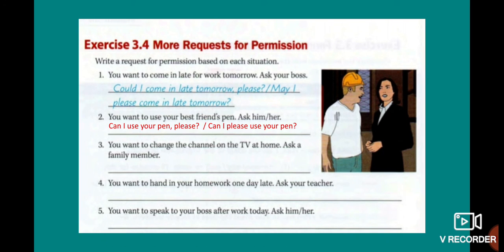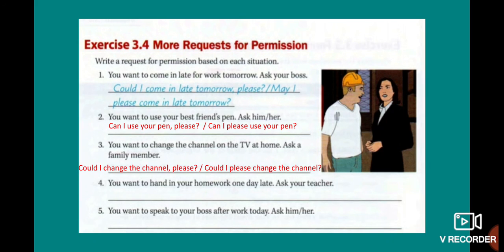Let's continue. Second situation. You want to use your best friend's pen. Ask him or ask her. In that case, can I use your pen, please? Or can I please use your pen? Both options are possible. Number 3. You want to change the channel on the TV at home. Ask a family member. Okay, in that case, we can say, could I change the channel, please? Or could I please change the channel? Yes, it's possible that we say it in that form.